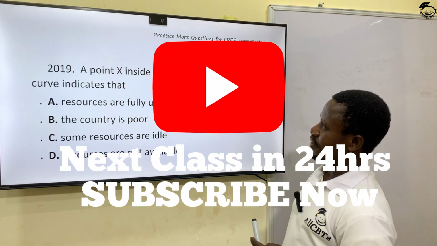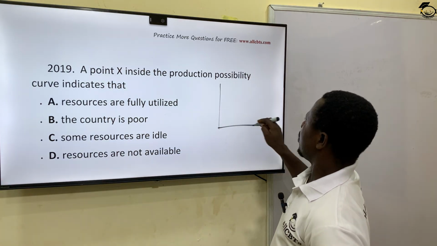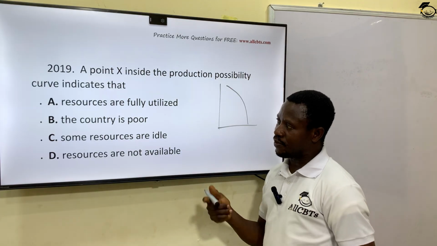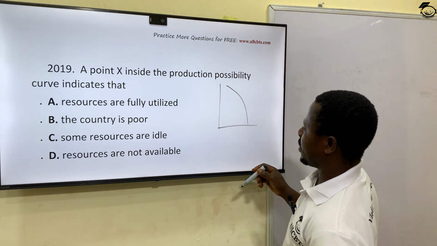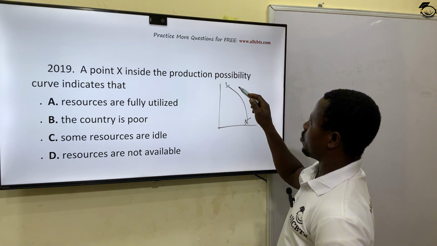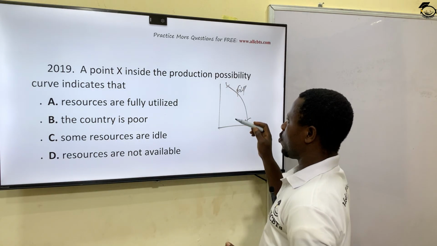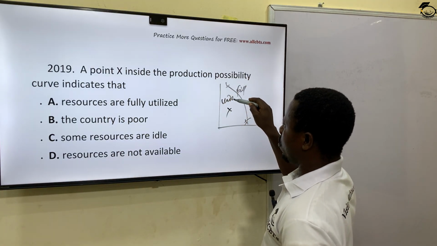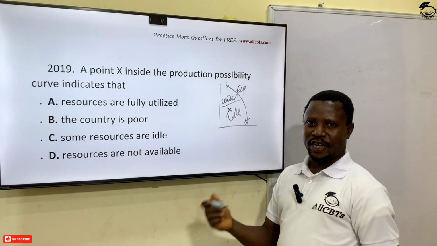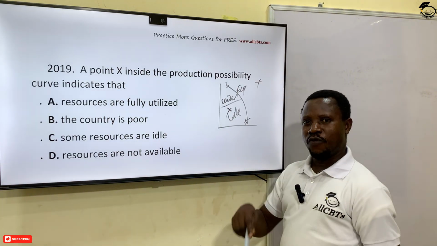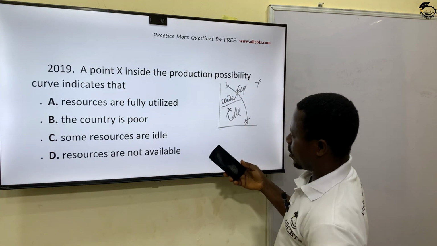A point X inside the production possibility curve indicates. We treated this topic under production possibility curve. We treated it sometime on this channel. Please, you can check one of our videos to get details of this. And I told you then that any point along this curve is talking about the full utilization of available resources, okay? And anything inside means underutilization. In other words, when you say something is underutilized, it means something is idle. Whether resources are idle or labor is idle. And when it's outside, any point outside is overutilization of the resources available. Okay, take note: along, fully utilized; inside, under.